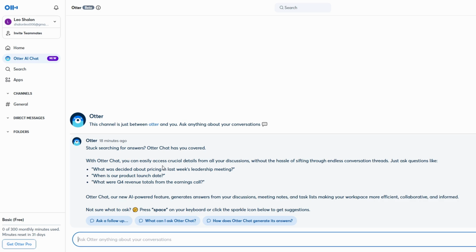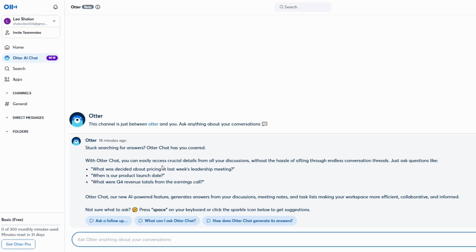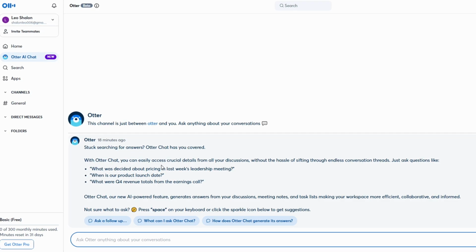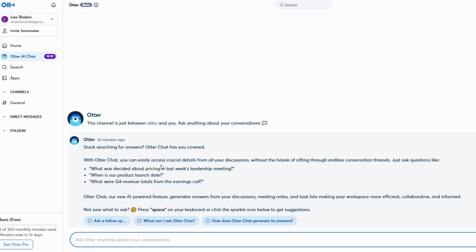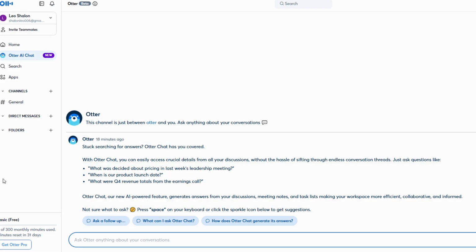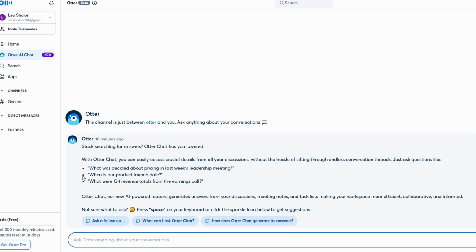With Otter, you can focus more on the discussion and less on jotting down notes or remembering every action point. It's a powerful tool for ensuring accountability and making sure tasks are tracked and completed efficiently. Now, here's where it gets really cool: AI chat. This is where Otter starts to shine in terms of its intelligence.